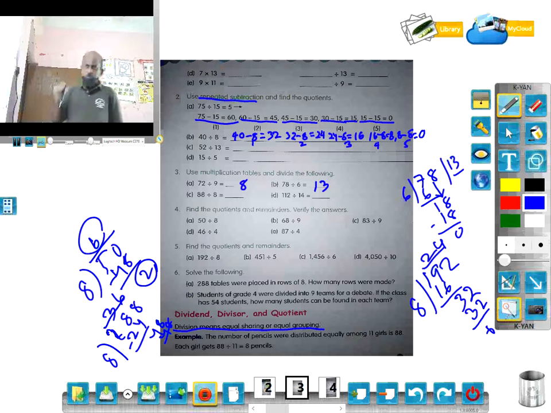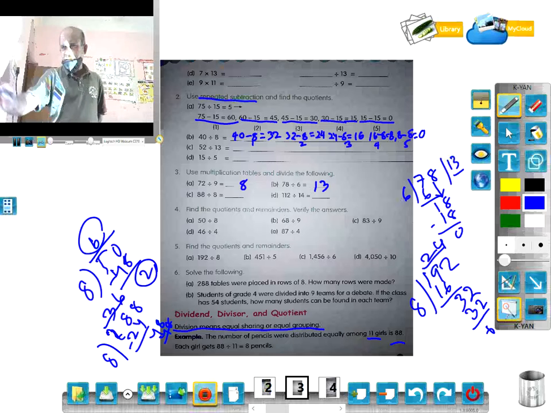So this is the definition of division. Division is equal sharing or equal grouping. It is a method by means of which you can divide, you can share equally. And to do a division, some numbers are called dividend, some divisor, some quotient. For example, the number of pencils distributed equally among 11 girls is 88. Number of pencils 88, number of girls 11. Each girl will get how many? 88 divided by 11 gives 8. So here what is what?